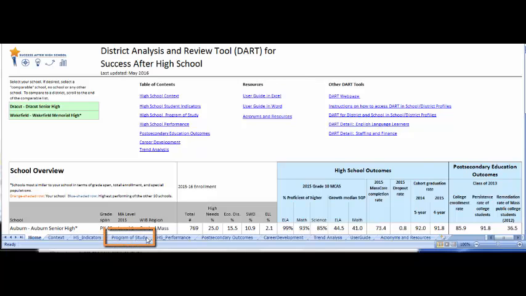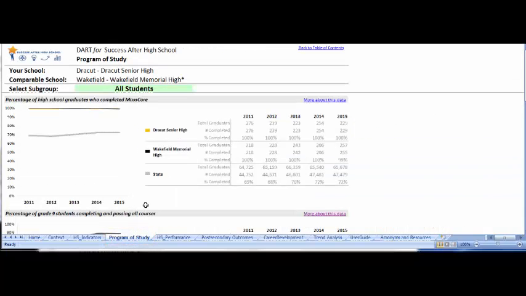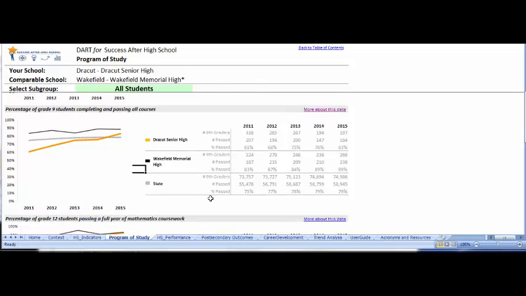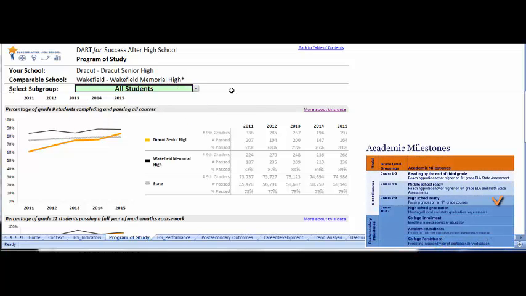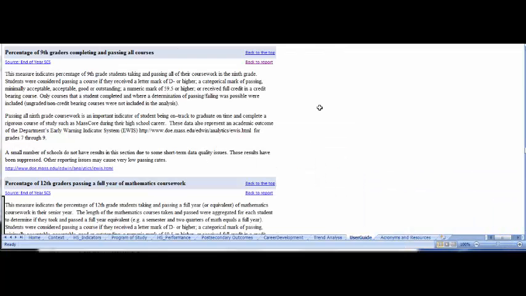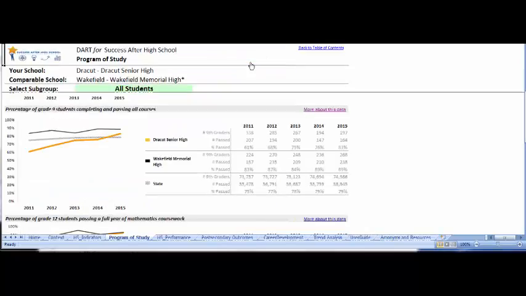On the Program of Study tab, scroll to the second chart and table called Percentage of 9th grade students passing all courses. This is our metric for high school ready. Here you'll see the percentage of 9th grade students who passed all of their courses for each of the past several years. Select More about this data for additional context.